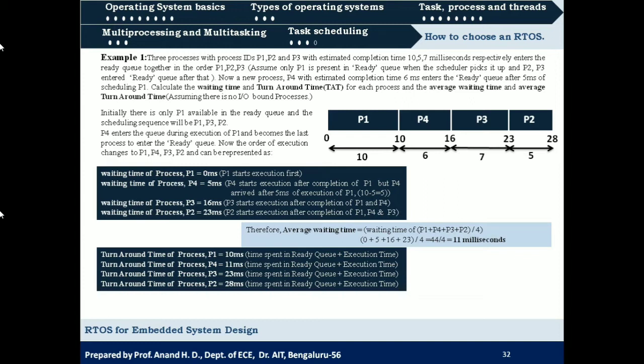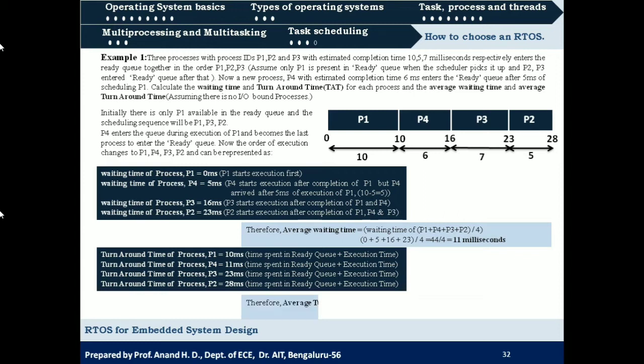And then for process 2, waiting time is 23 milliseconds and execution time is 5 milliseconds. So in total it is 28 milliseconds. So this will be the turnaround time for these processes. So now what would be the average turnaround time? It is the sum of all these turnaround times divided by 4.